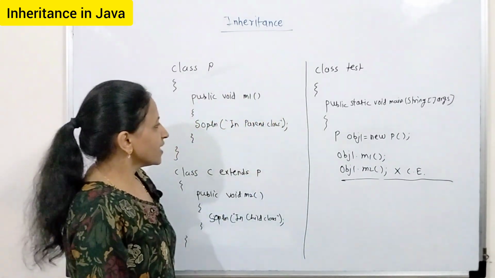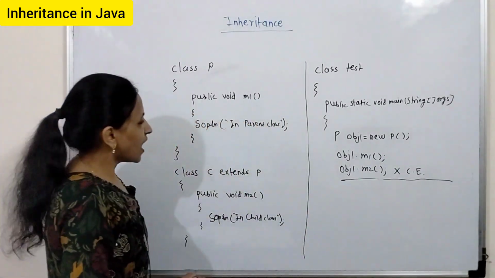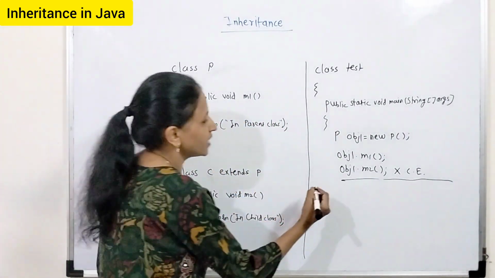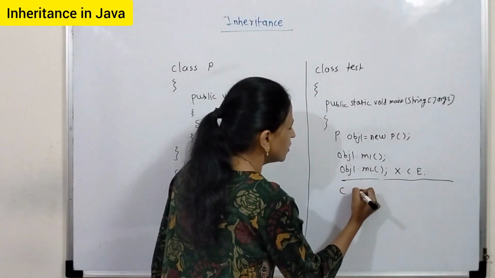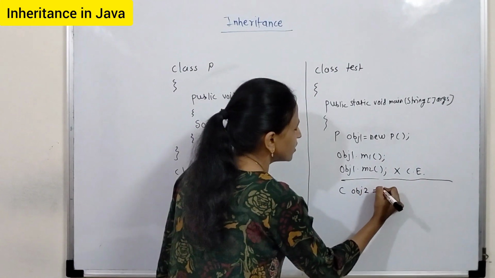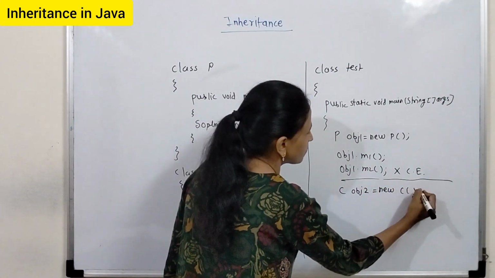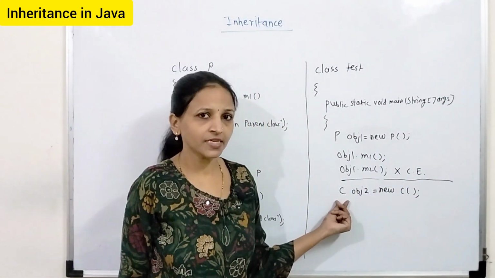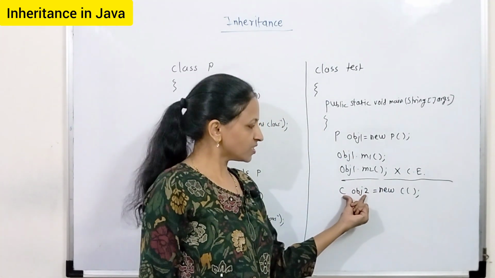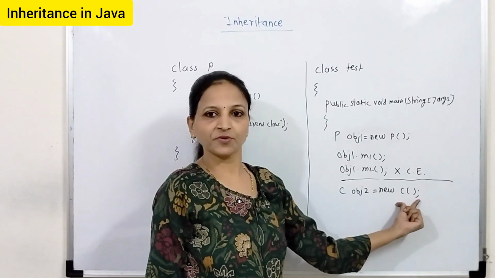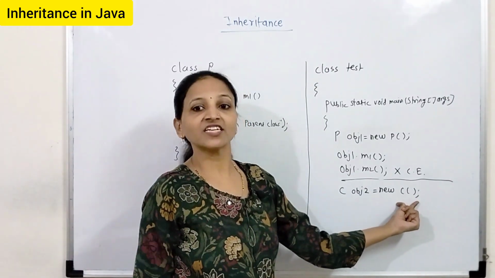Now the next, suppose I am creating one object of the child class. How to create? Simple. C obj2 equals new C. Here the reference is of type C, and the object also is of type C. Consider this is just like a reference and this is the object, which will be created at runtime.